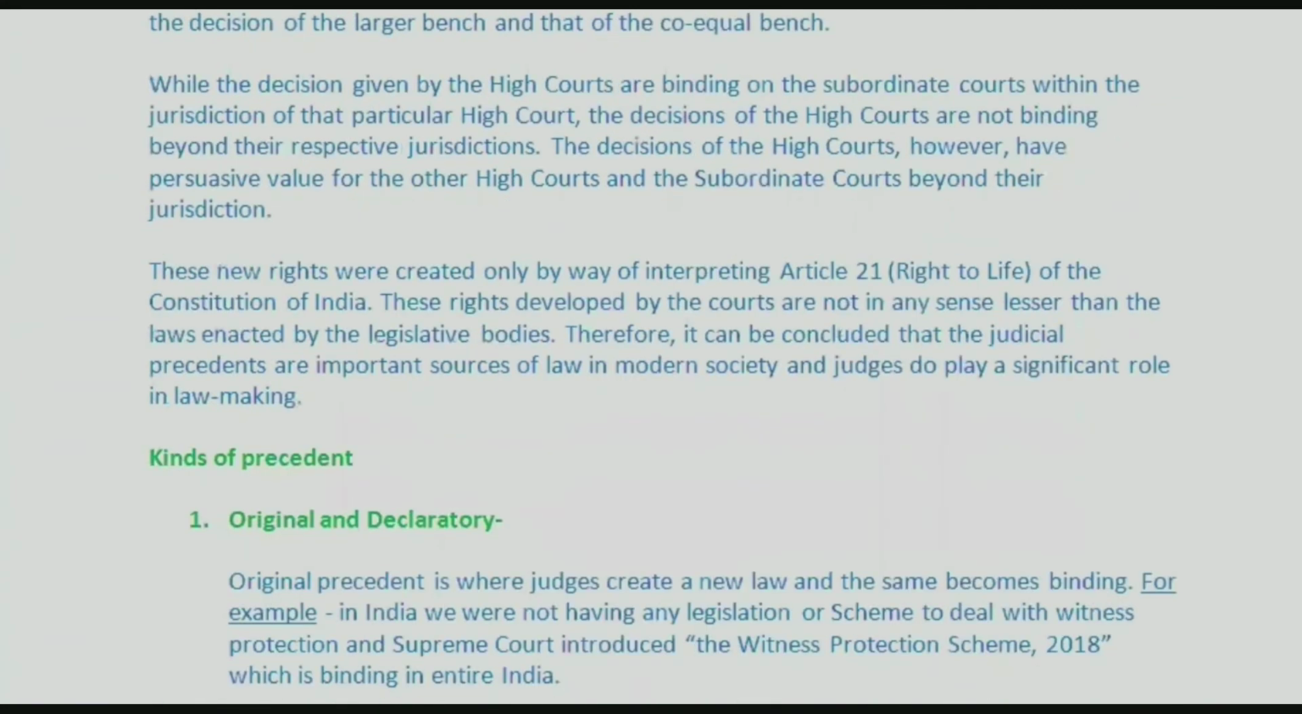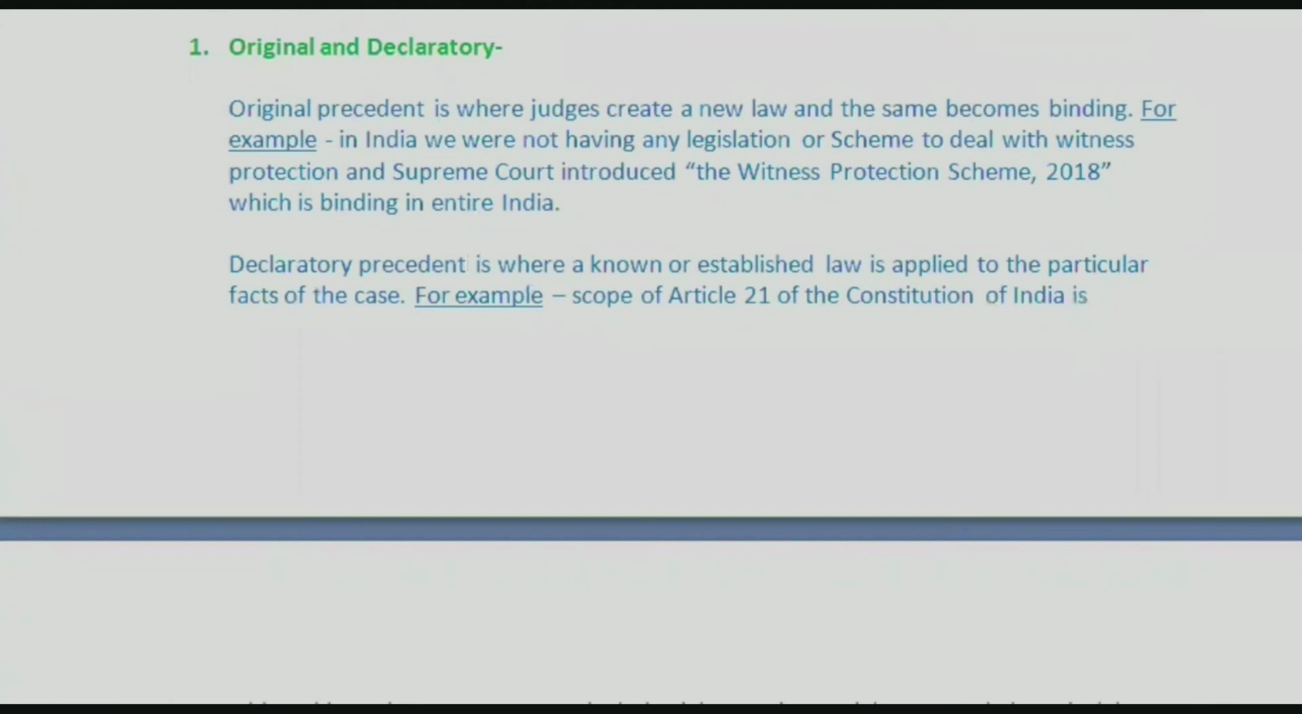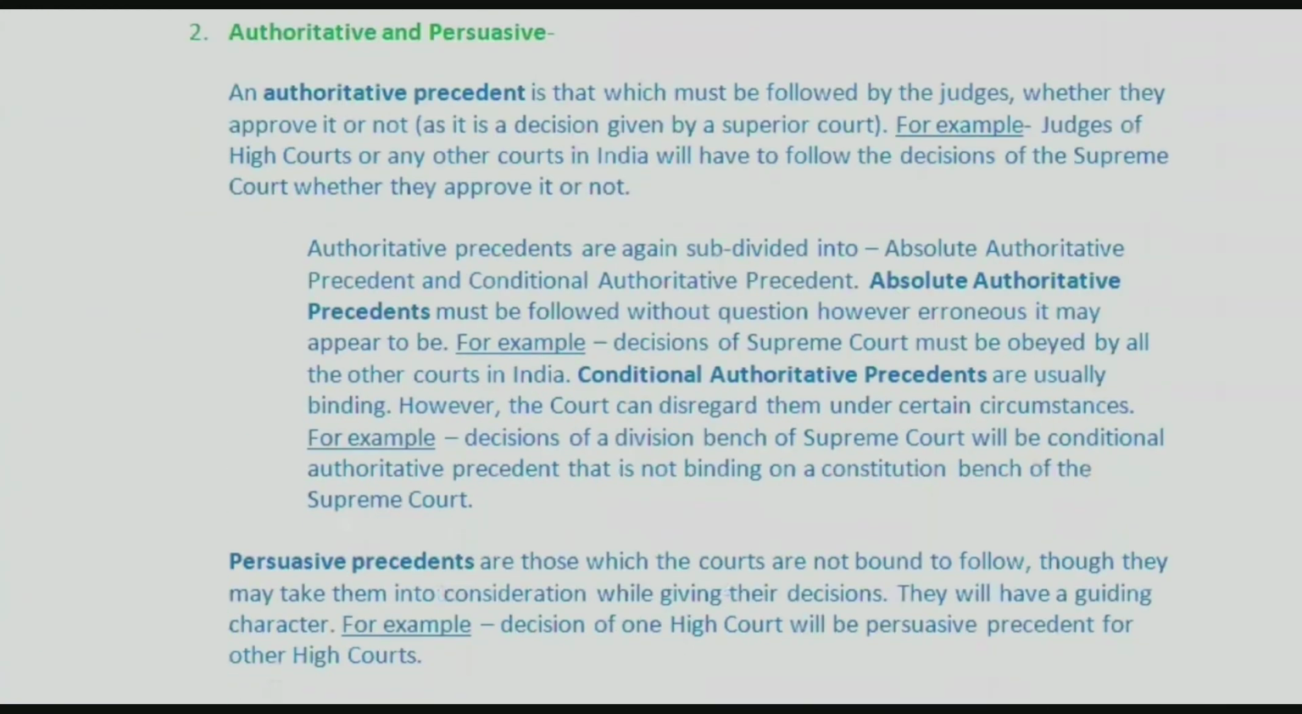So from there also I saw some important questions. So there you can again remember kinds and all of that. So what are the different kinds of precedent? There are 4 kinds. Original precedent, authoritative precedent, declaratory precedent, and the last one starts with P. Persuasive precedent. Yeah, persuasive precedent.